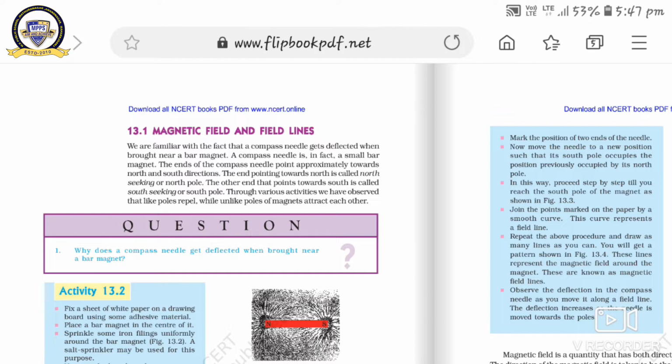The ends of the compass needle point approximately towards the north and south direction. It means when we keep the compass needle anywhere on the earth, the direction of the needle will be towards the north and south direction. Got it?